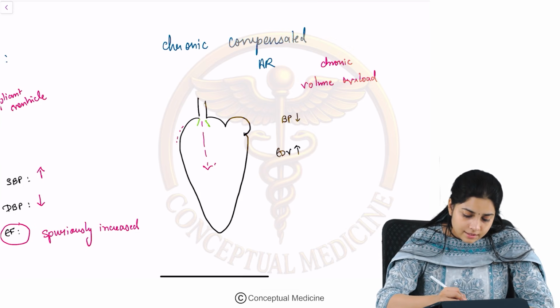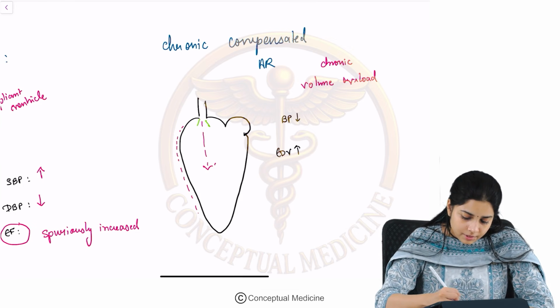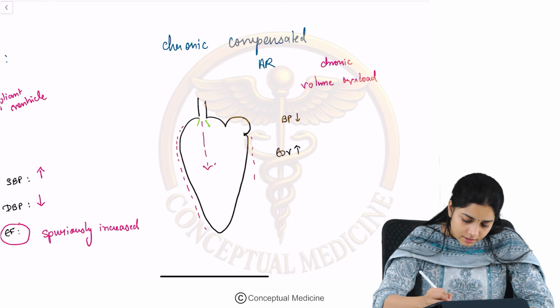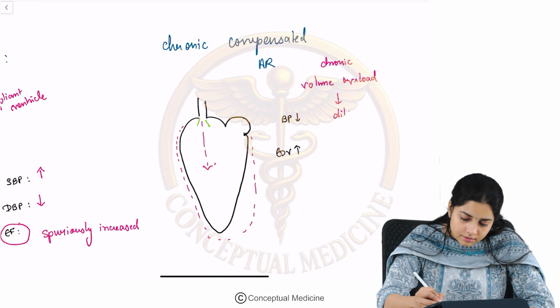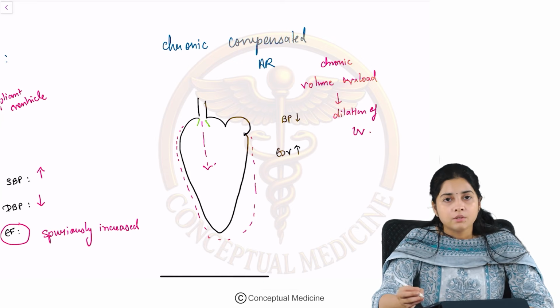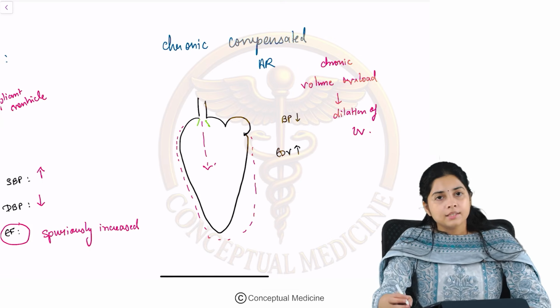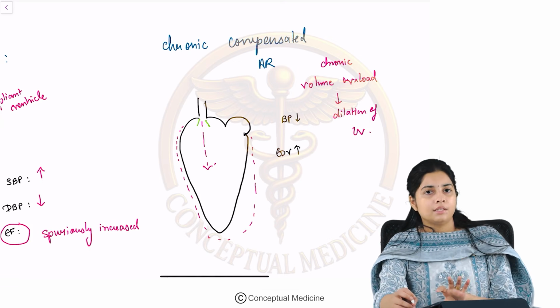So what happens as a result of this? The ventricle begins to compensate by dilatation of the ventricle. So there is dilatation of the LV over the course of time. Okay. Then this can happen to a certain extent, right?